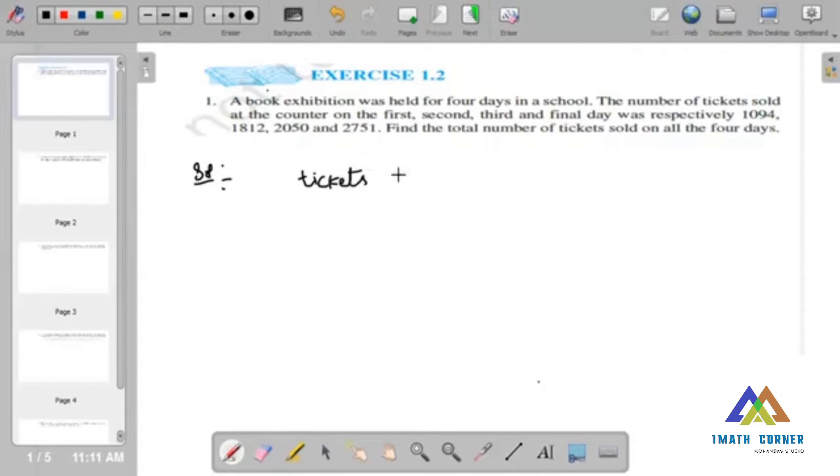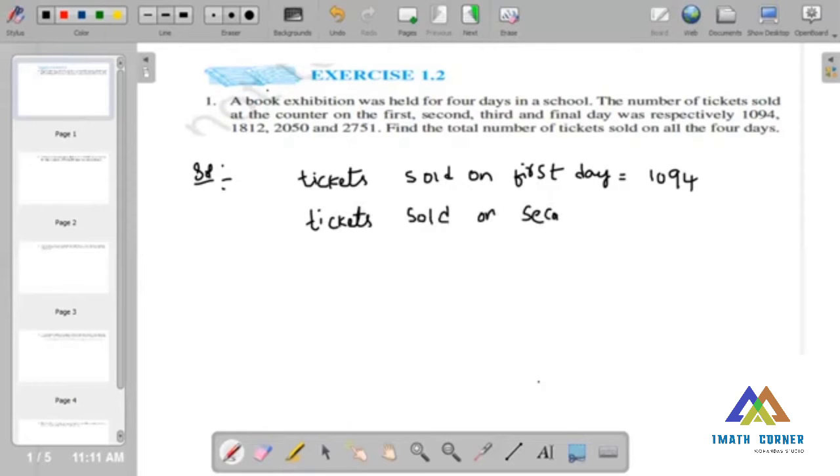Tickets sold on first day is equals to 1094. In the same way, tickets sold on second day is equals to 1812.